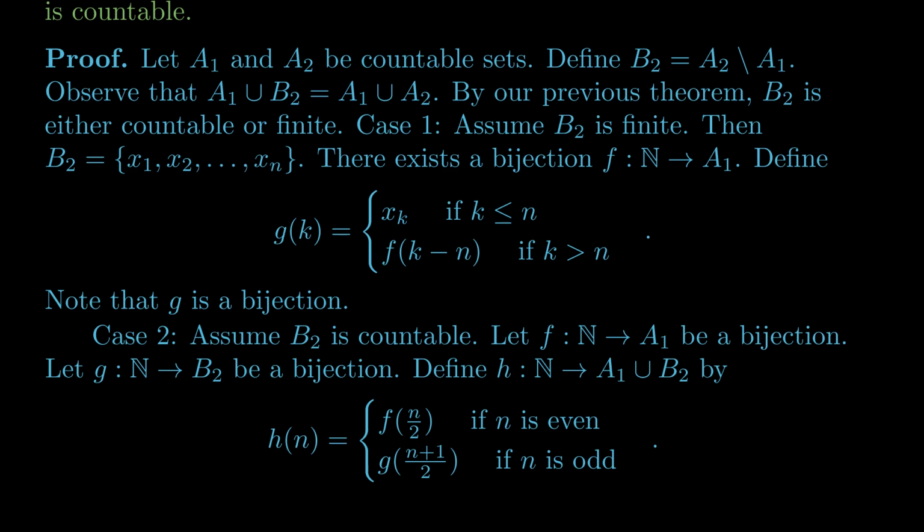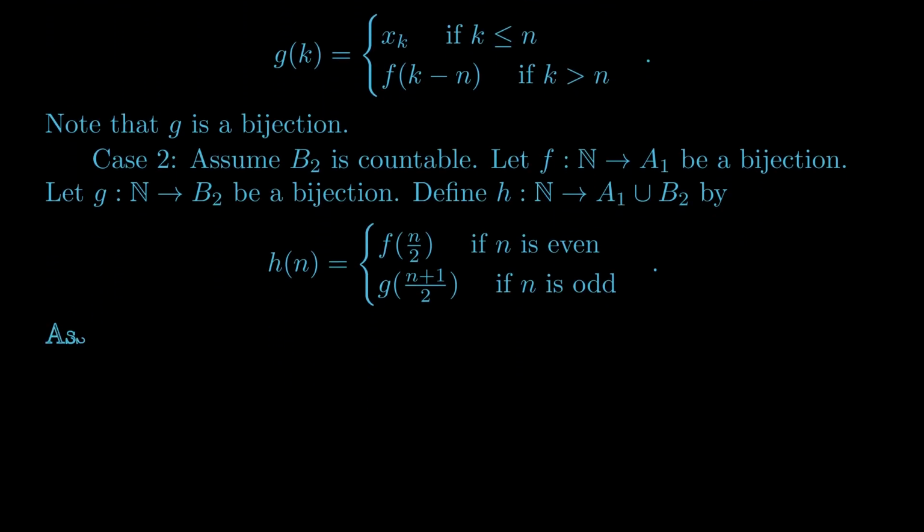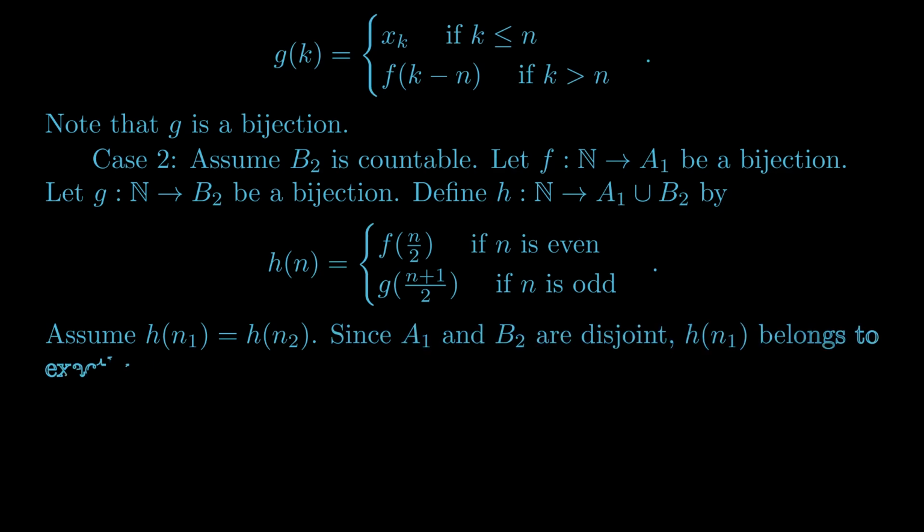But we form this new bijection by alternating back and forth, and we can verify that it's one-to-one. Assume h of n1 equals h of n2. Here's where it's convenient that the two sets A1 and B2 are disjoint, and why, if we just applied this technique to A1 and A2 directly, we wouldn't necessarily be guaranteed that our function was one-to-one. Because since A1 and B2 are disjoint, this number, h of n1 equal to h of n2, lives in exactly one of them.